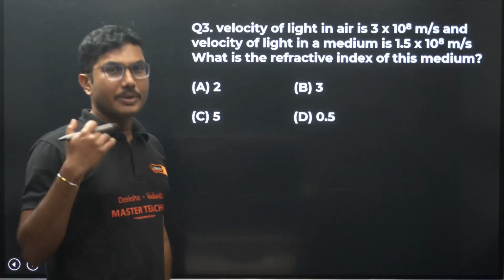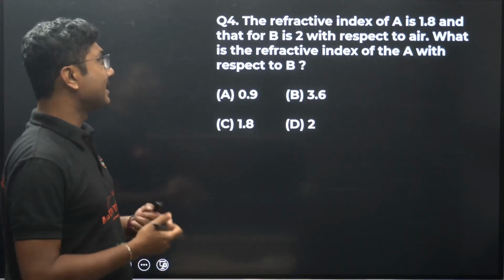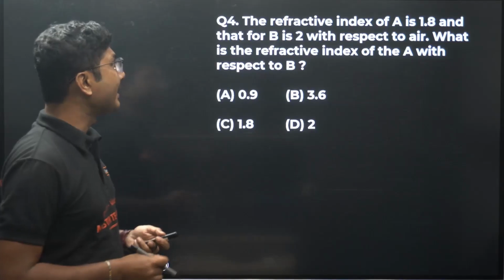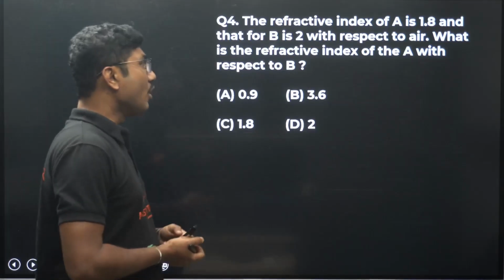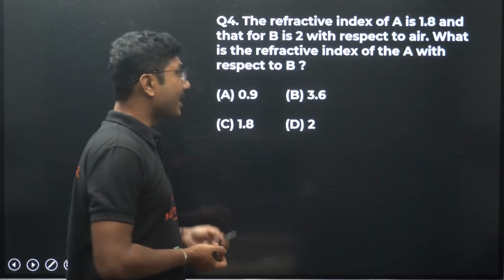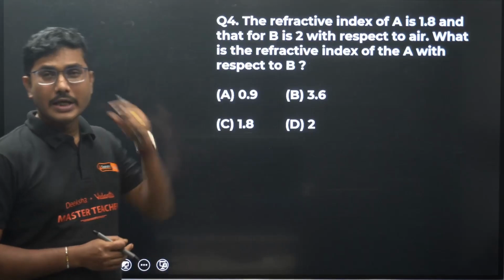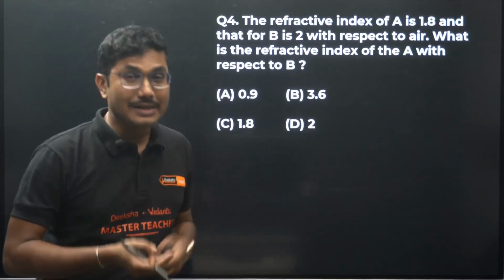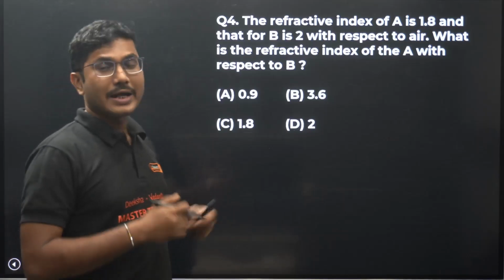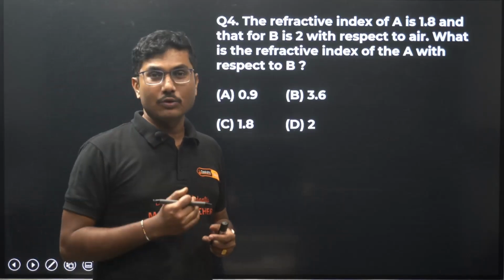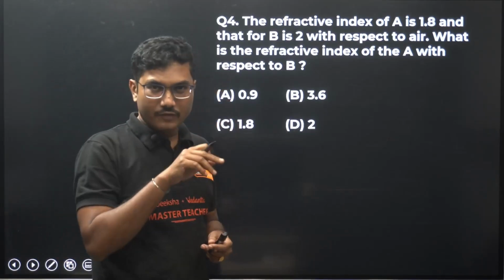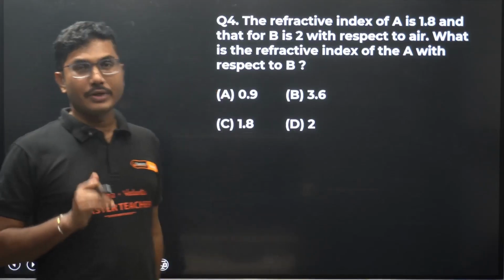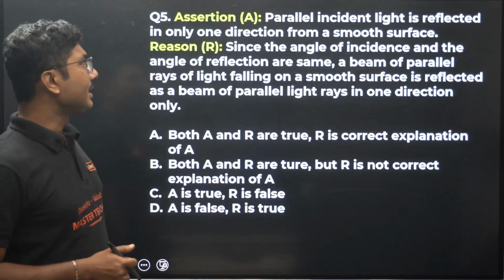So you have to remember such small formulas as well. The refractive index of A is 1.8, and that for B is 2. What is the refractive index of A with respect to B? So again, if you are finding the refractive index relative to one and another, the refractive index of A with respect to B will be refractive index of A divided by refractive index of B. That is how you can calculate the relative refractive index.